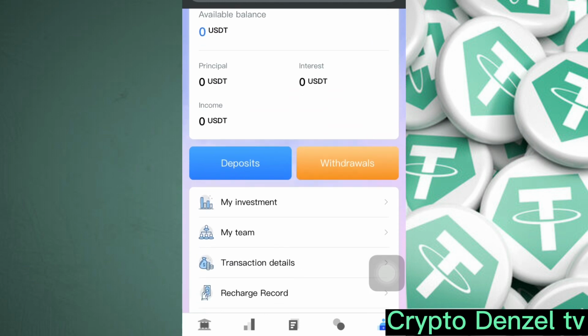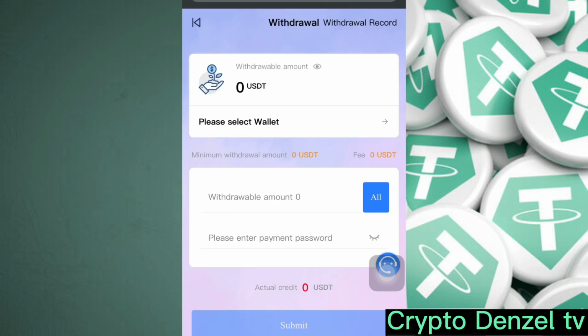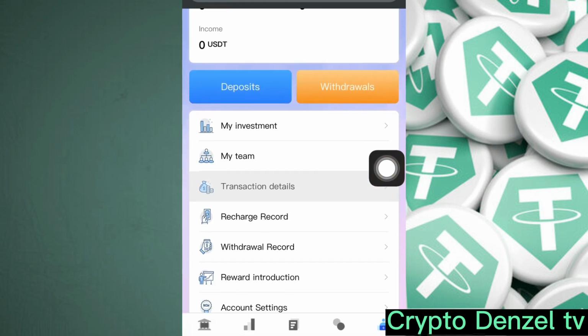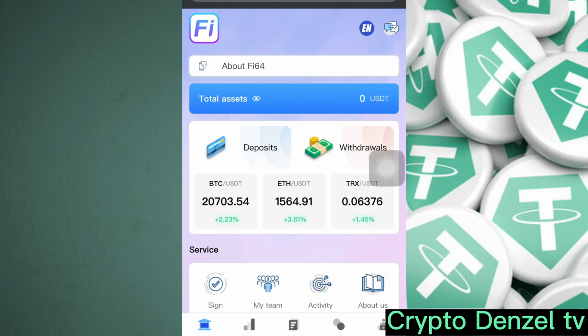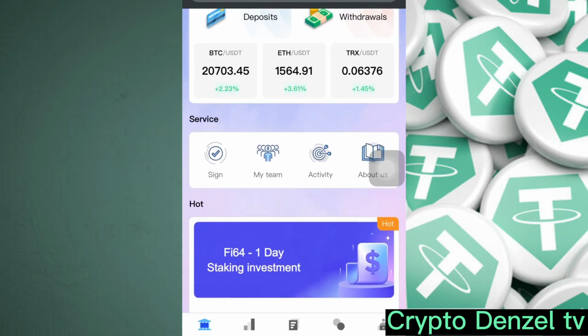So also when you click on the withdraw over here, very simple, you just need to add your wallet before you actually withdraw. So you just select your wallet, the total amount of USDT you want to withdraw, then you enter your password, then you click on submit. That's all you basically need to do in order to withdraw over here. So guys, I've showed you everything you basically need to do in order to get more money over here.